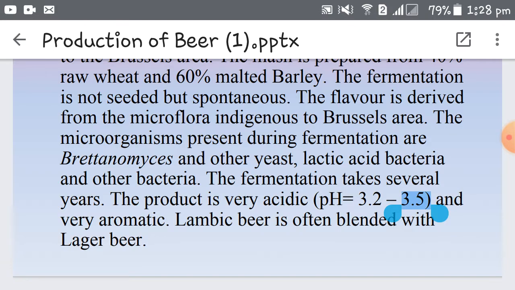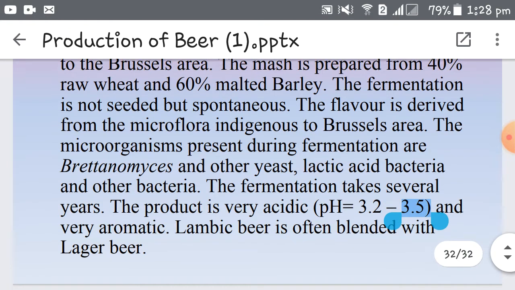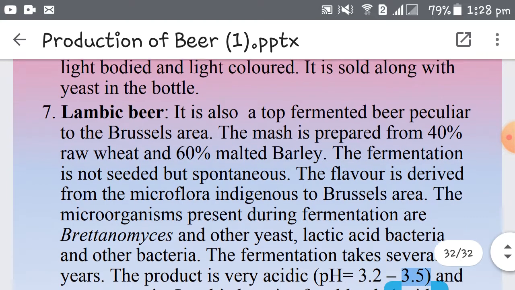The microorganisms which are indigenously found in the Brussels area grow in the beer. And the organisms that are generally present during fermentation are Brettanomyces and other yeast, lactic acid bacteria as well as other bacteria. And the fermentation here takes place for several years. So it's a very long aged beer. The product is again very acidic, with a pH of 3.2 to 3.5, and a very aromatic flavor. And lambic beer, because it's very hard and long aged, is often blended with lager beer and then used.